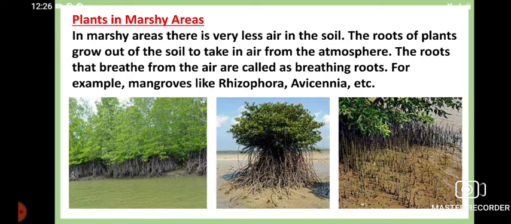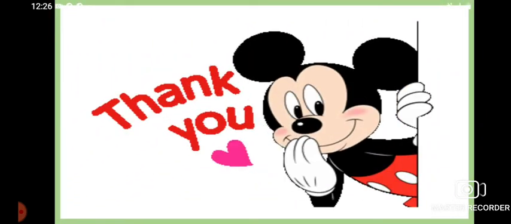So if roots stayed in the soil they wouldn't survive, because there is very little air in the soil. In order to get proper air, the roots come up, and these are called the breathing roots, and they have the ability to take oxygen directly from the air. This is known as the pneumatophore or breathing roots.